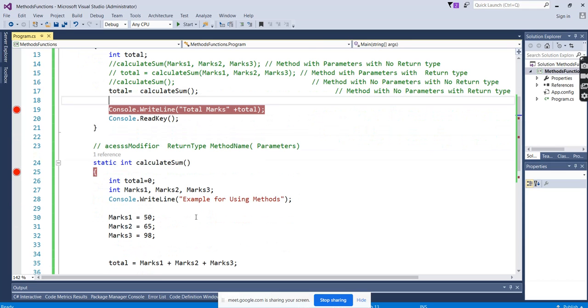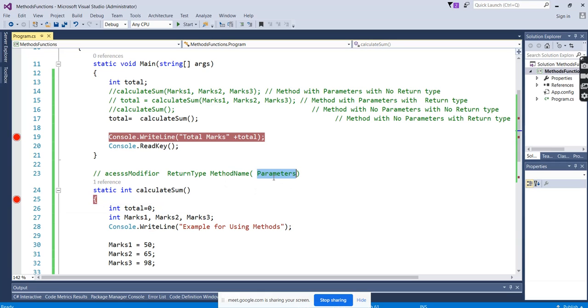Okay, it means that it's flexible. We can do any kind of methods. It doesn't mean that parameters are mandatory. We did this example because we get confusion in our mind. As per the syntax, parameter is there. Is a parameter mandatory? In the syntax, return type is there. Is return type mandatory? We can say that parameter and the return type are not mandatory. It depends on your code.